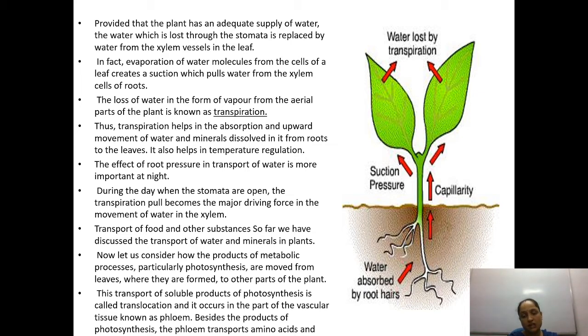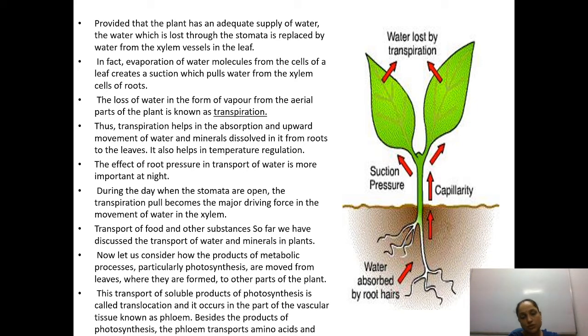Green part basically means when the plant is in a young or juvenile stage, at that time its stem is also green, containing chlorophyll, and leaves also contain chlorophyll. So leaves are doing photosynthesis throughout life, but during the young stage the stem is also performing the function of photosynthesis. This transport of soluble products of photosynthesis is called translocation. Again, mark it important and go through it properly.